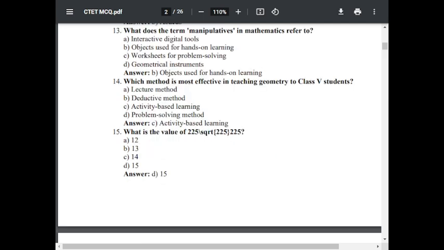Question number 15. What is the value of 225 divided by square root of 225? Option A 12. Option B 13. Option C 14. Option D 15. The correct answer is D, 15.